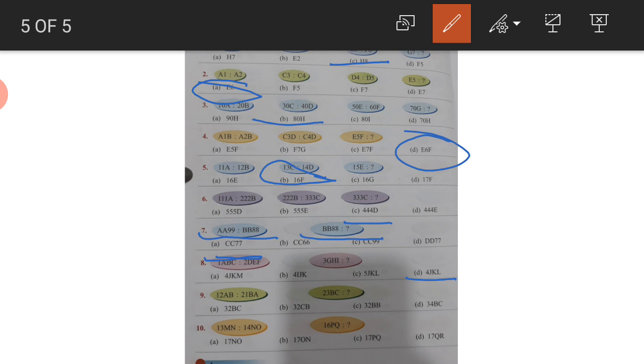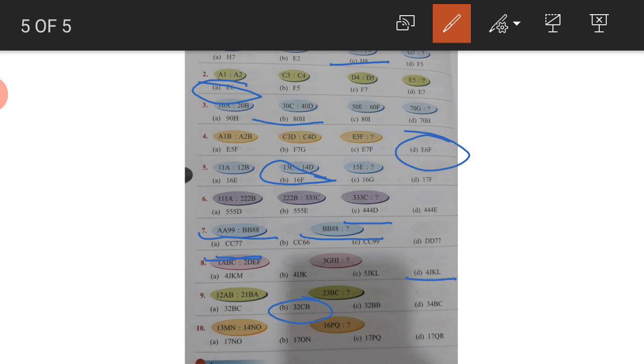So question number 9. 12AB, 21BA. You can see the relationship. What is the relationship between 12AB and 21BA? Now 12 they have reversed to 21. If we have interchanged the places, AB becomes BA. So they have interchanged the places of the numbers and the alphabets both. Now in the second part we also do the same, 23BC. So it will become 32CB. 32CB is the second part. The option is 32CB.